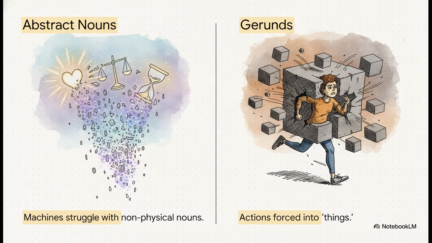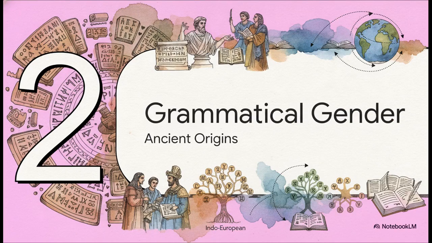But of course, human language doesn't stop at just physical objects, and this is where it gets incredibly tricky for computers. We also use abstract nouns. These are invisible ideas with no physical existence whatsoever, like love, justice, or time. And then we've got gerunds, which are literally physical actions, verbs, that we've just decided to dress up and use as noun building blocks. Like the word running in the sentence, running is good for you. We humans, we process these shifts effortlessly. But for a machine, trying to turn an invisible concept or a literal action into a solid thing is a massive computational headache.